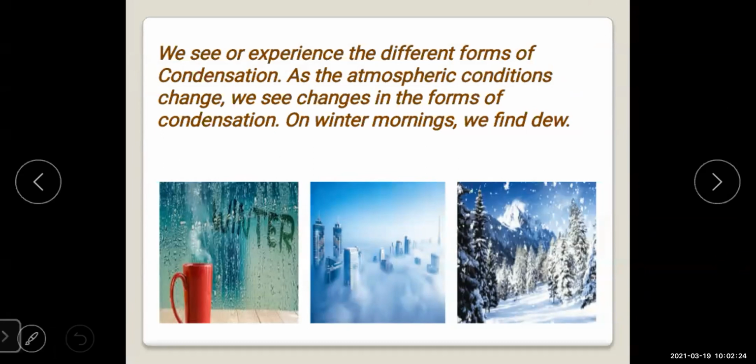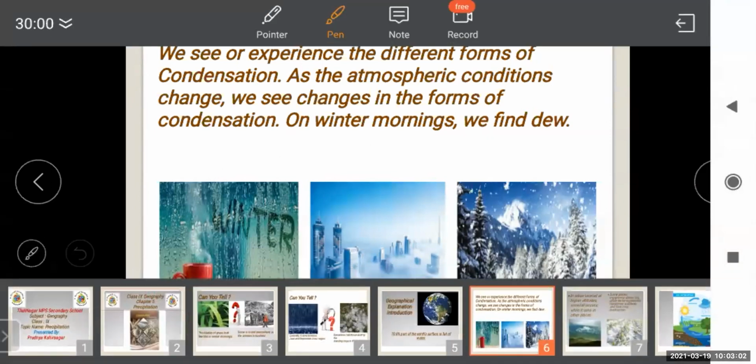What is condensation? Condensation is the process of a substance in its gaseous state converting into a liquid state. This change is brought about by a change in the pressure and temperature of the substances. That is the meaning of condensation. We also have to notice the atmospheric conditions; we see changes in the form of condensation on winter mornings. We find dew.